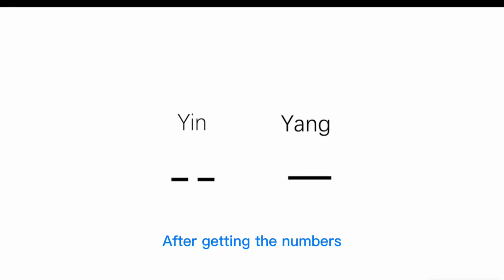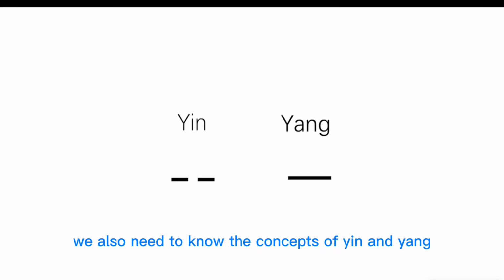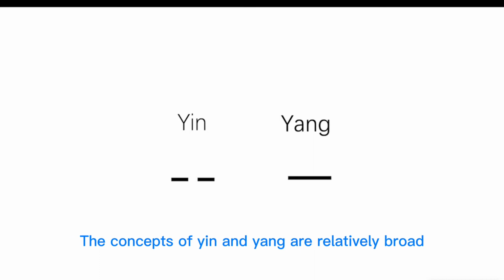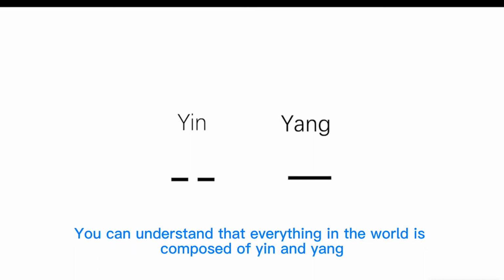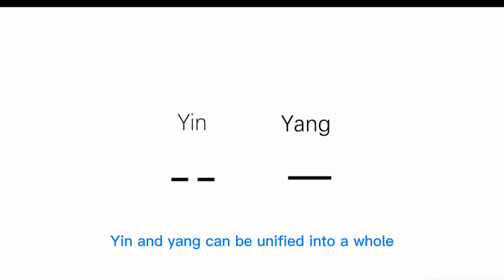After getting the numbers, we also need to know the concepts of yin and yang. The concepts of yin and yang are relatively broad. You can understand that everything in the world is composed of yin and yang. Yin and yang can be unified into a whole, they can oppose each other, and they can even transform into